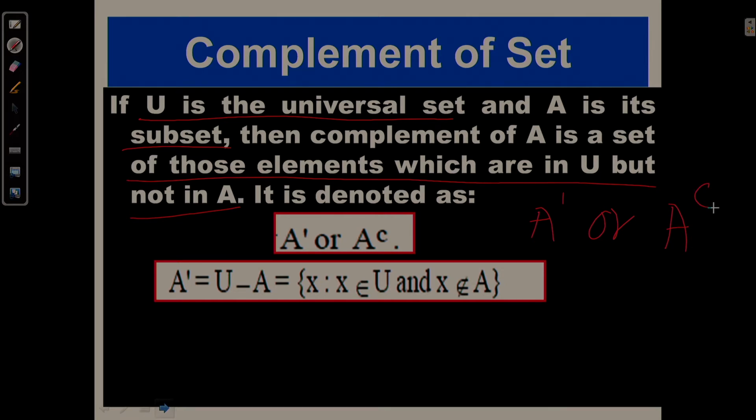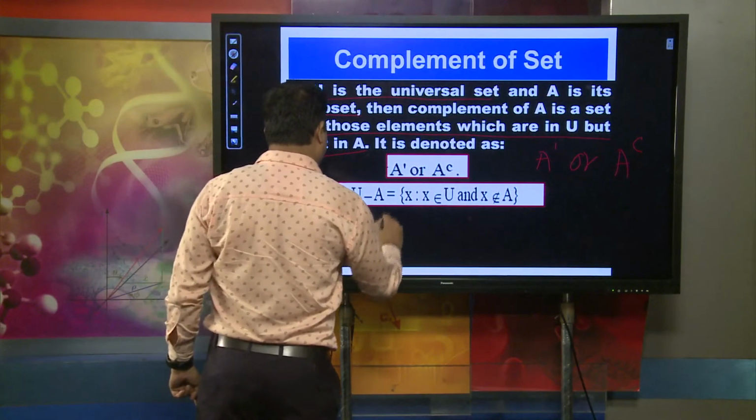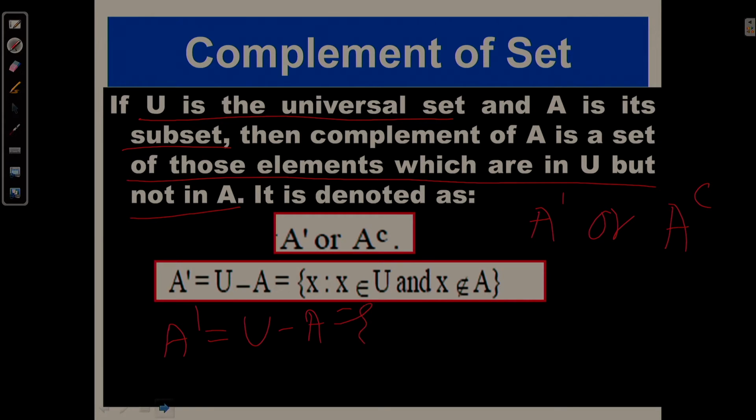When talking about B complement, that means the elements that are not present in B but present in U. Or we can write A complement means U minus A. That means X such that X is an element of U and X does not belong to A.